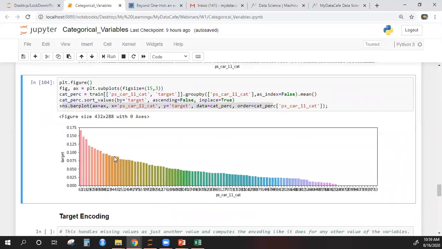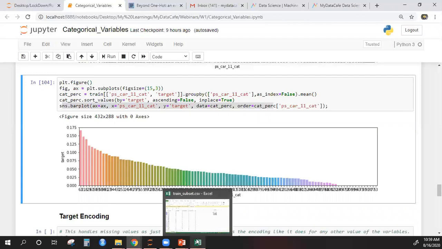You see, this is what we get. So your 104 will be somewhere. Again, these are not clear because there are too many unique categories, but you can see that they are different. For example, this category, I think this is 63, has the highest probability. This has almost 18%. You can see this is the target.